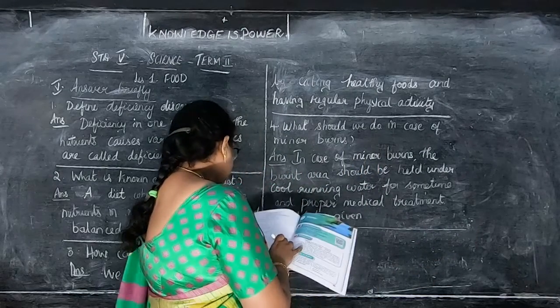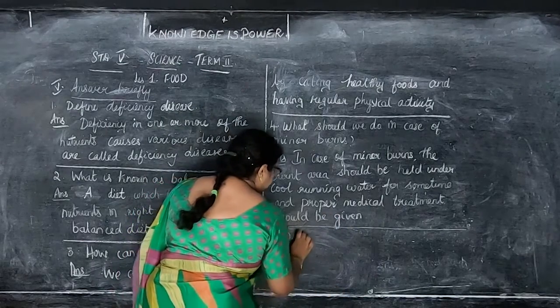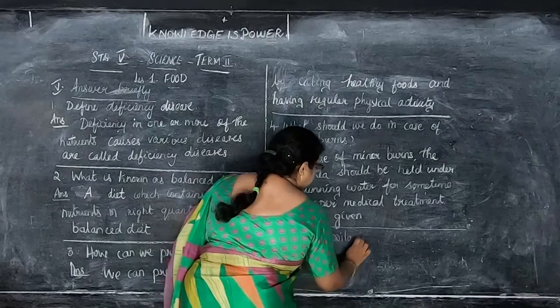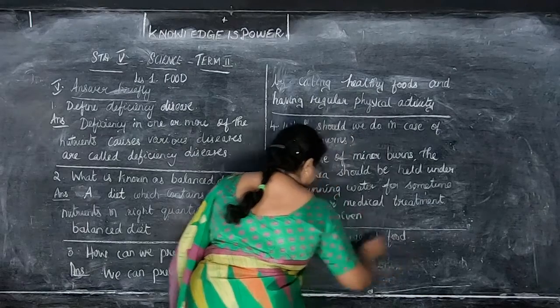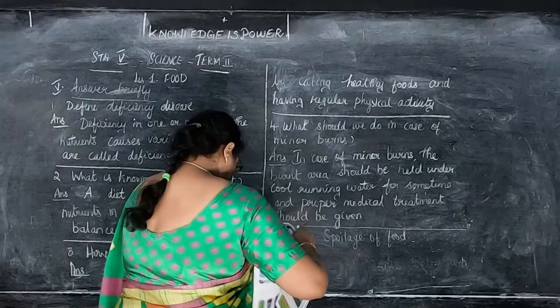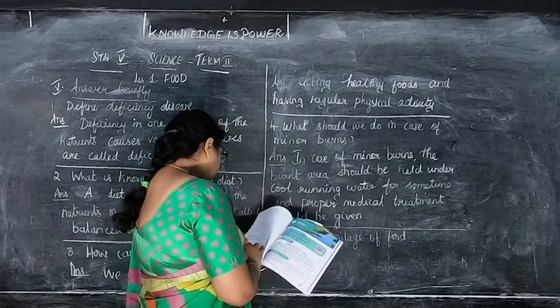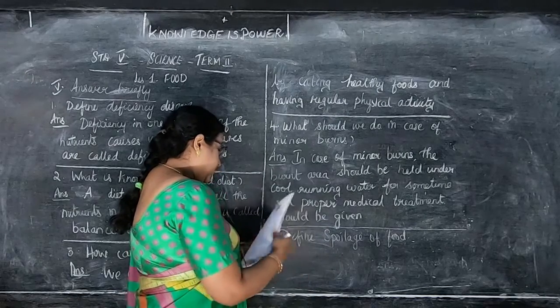And the next question is, define spoilage of food. So the answer, define spoilage of food, page number 59. Okay, page number 59.